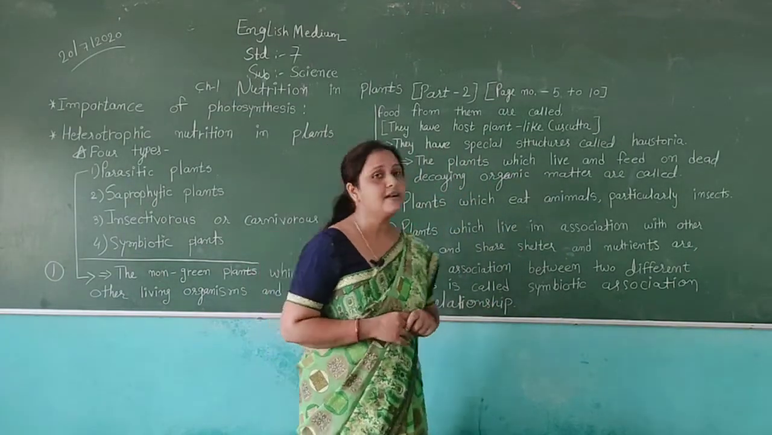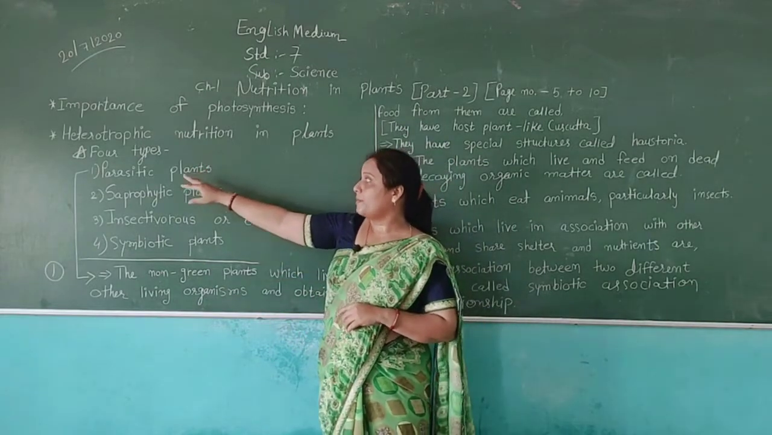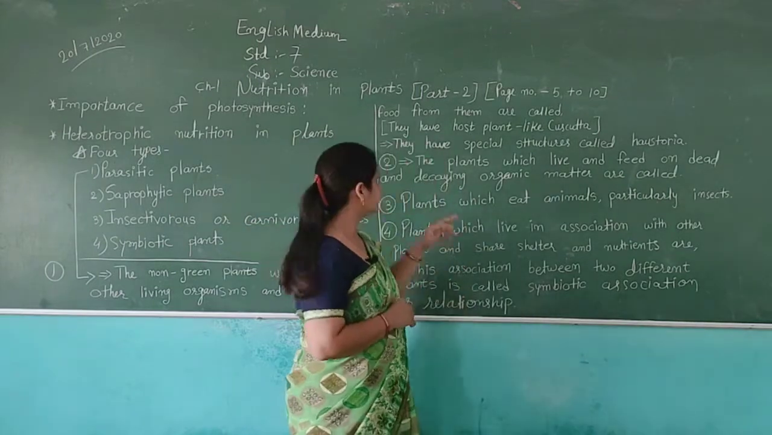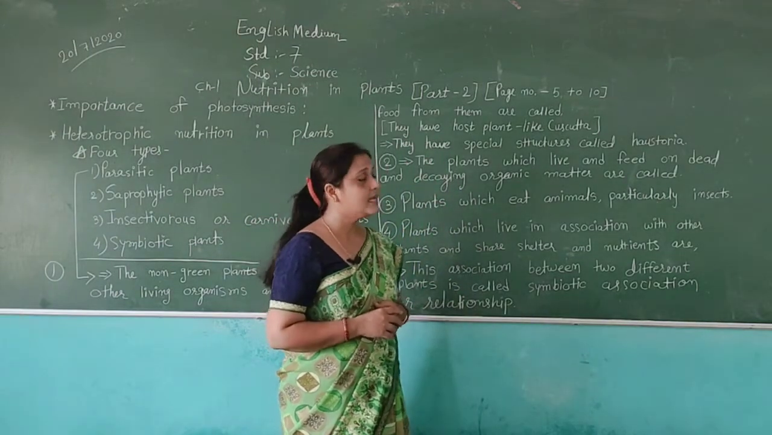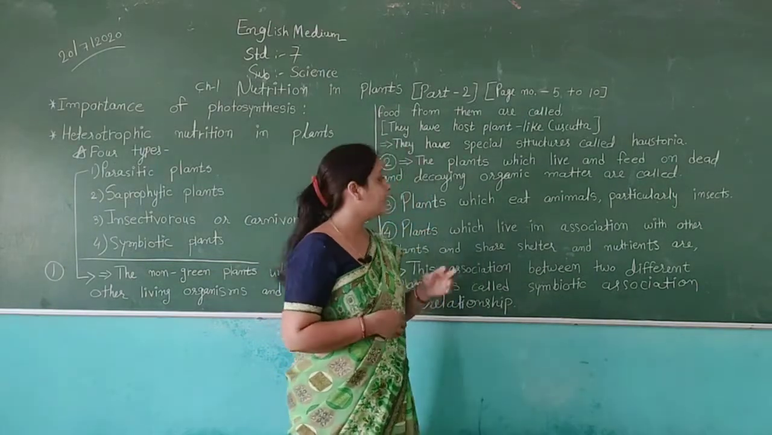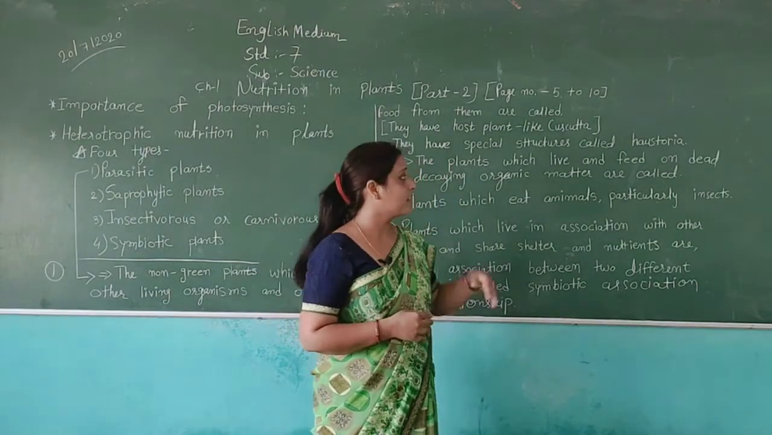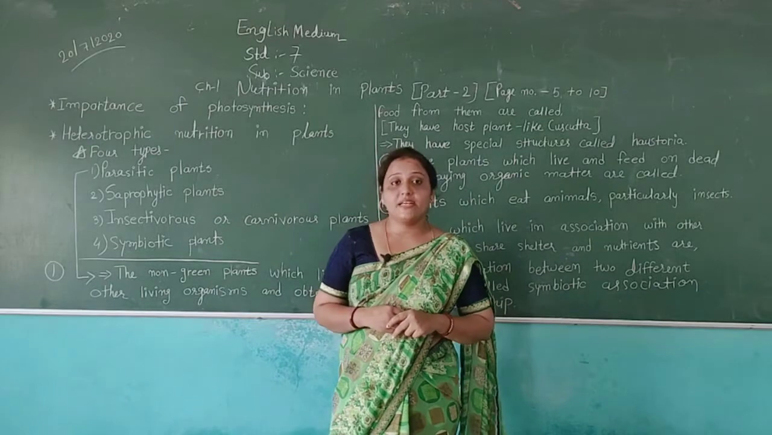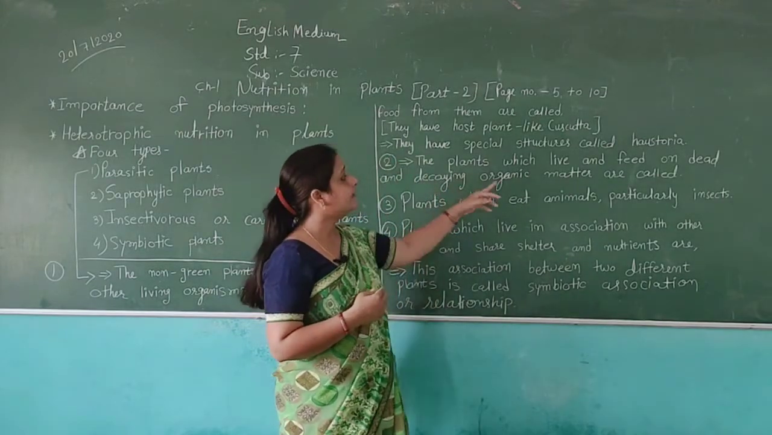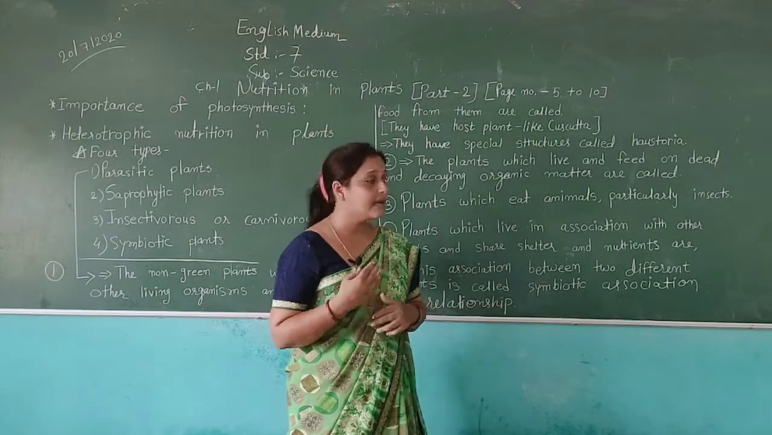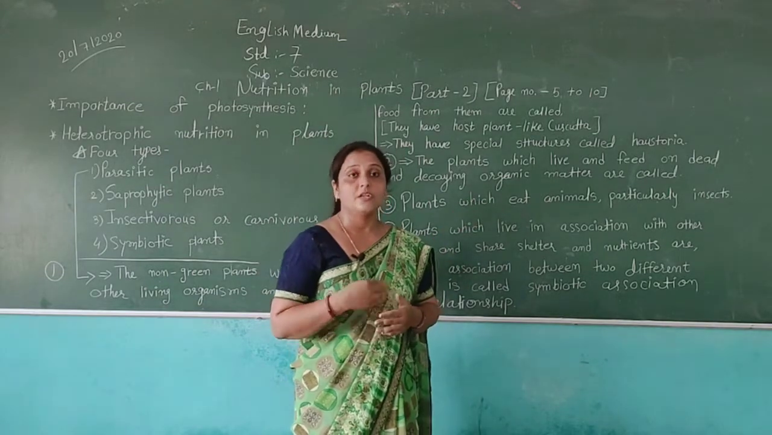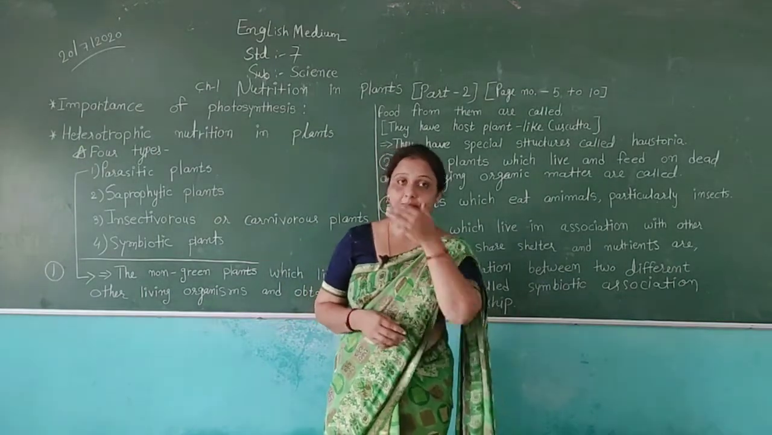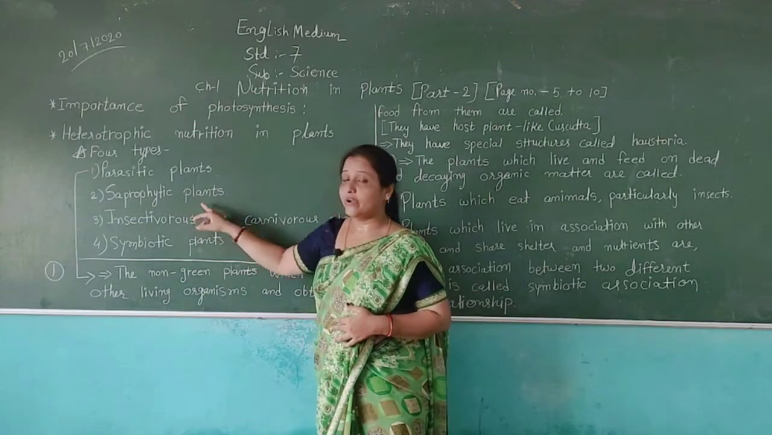Then, the second type of heterotrophic plants are saprophytic plants. Saprophytic plants are the plants which live and feed on dead and decaying organic matter. They get their food from dead and decaying organic matter. They always depend on decaying matter for their food. These types of plants are called saprophytic plants.